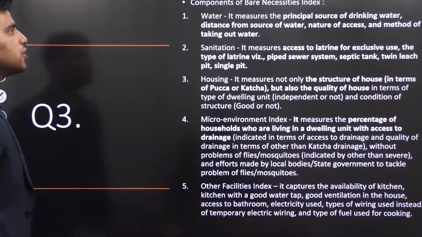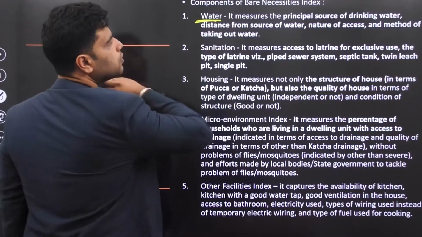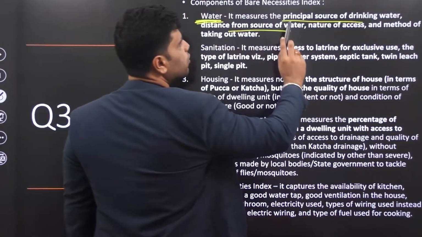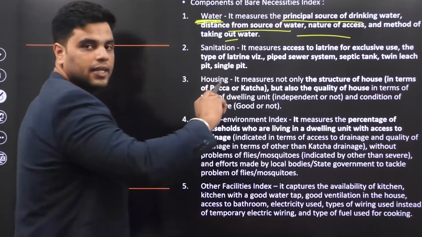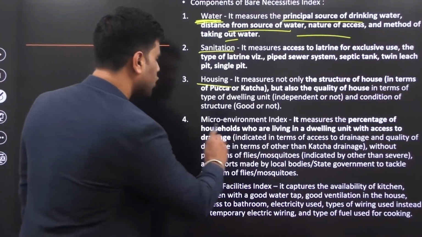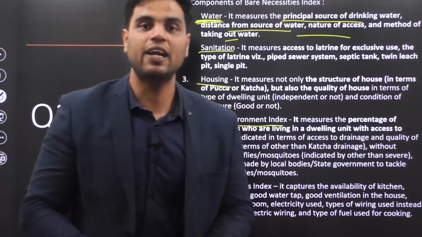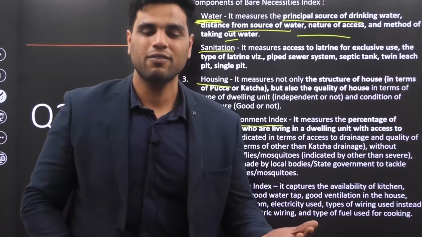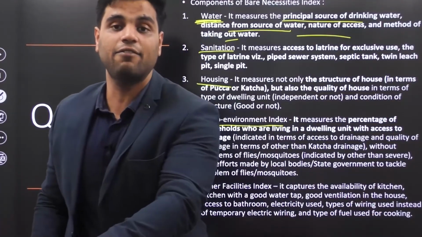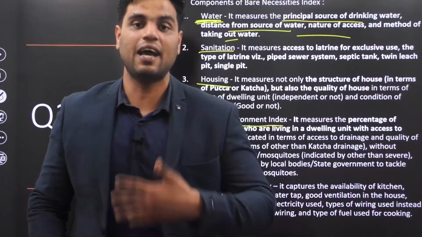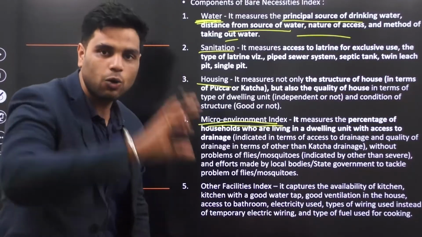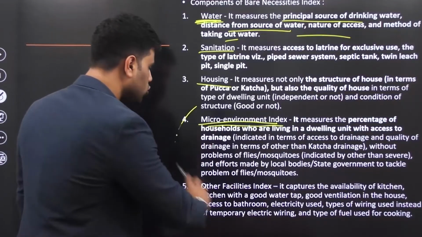Well, these 5 dimensions are: number 1, water. What is the principal source of drinking water, distance from source of water, nature of access and all that. Then next is sanitation. Then housing. Then microenvironment index. The house that they are living in, is it feasible to live? Is it good? Does it have electricity? Does it have tap water? Does it have kitchen? Does it have attached bathroom? All these things are part of your microenvironment, your household environment. So these things are also being judged.